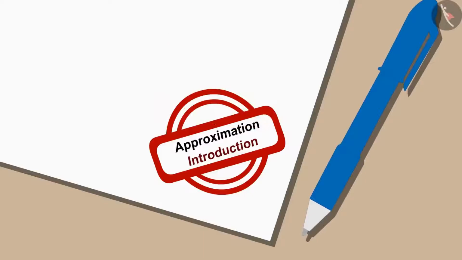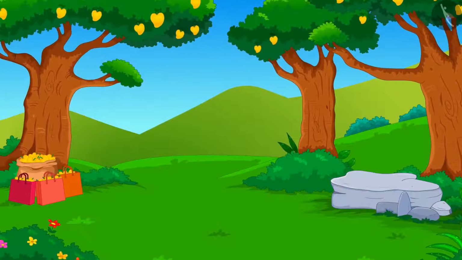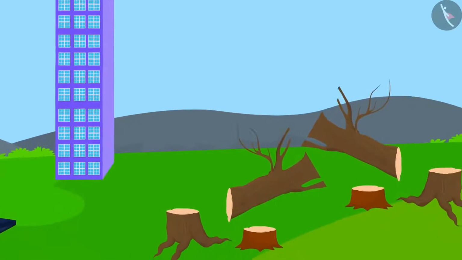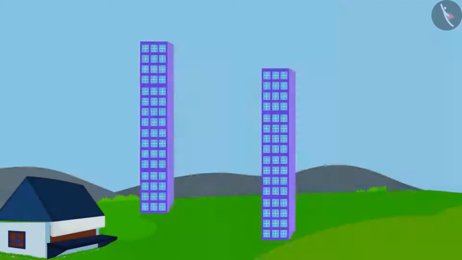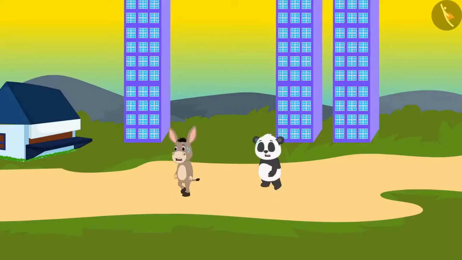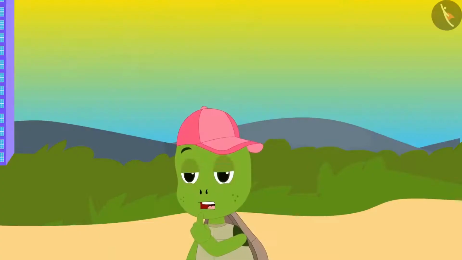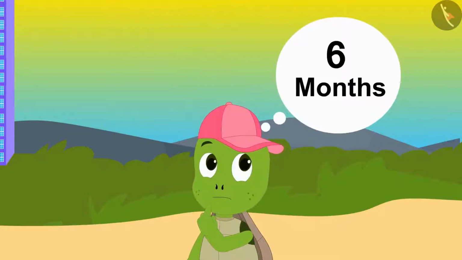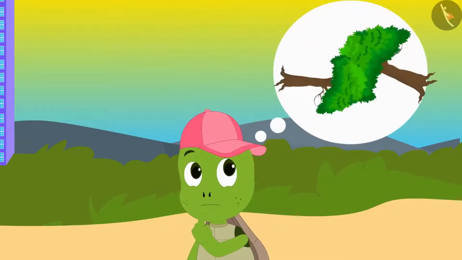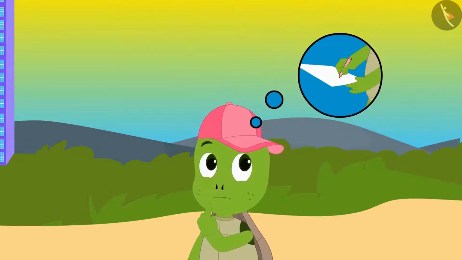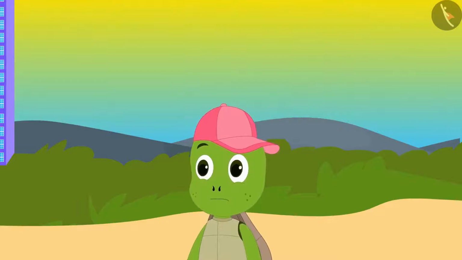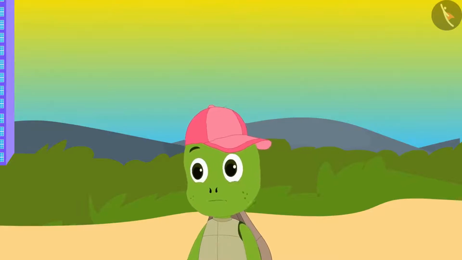Will learn approximation. The villagers in Champapur are cutting down many trees to build buildings. Due to this, the heat is increasing day by day in the village. Seeing this, Tufan decided that he would record the number of trees that have been cut every month for 6 months, so that after 6 months, showing this information to the villagers could prevent them from cutting more trees.